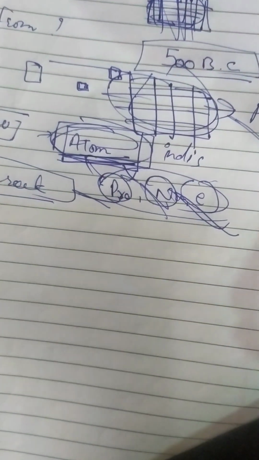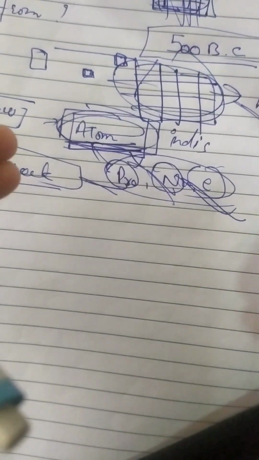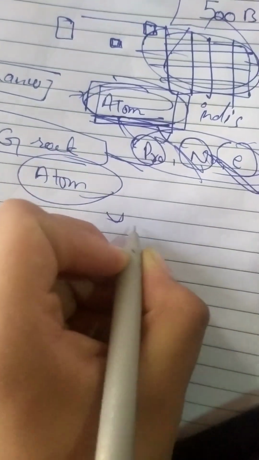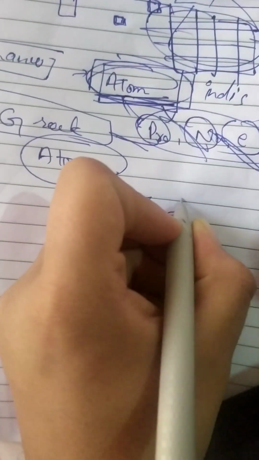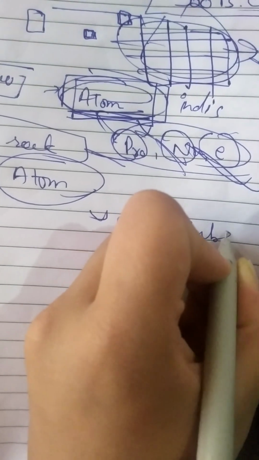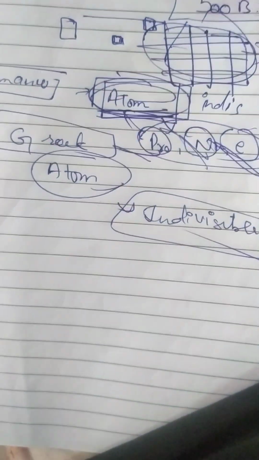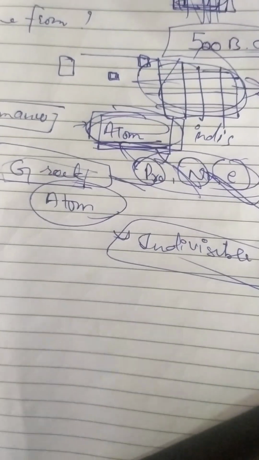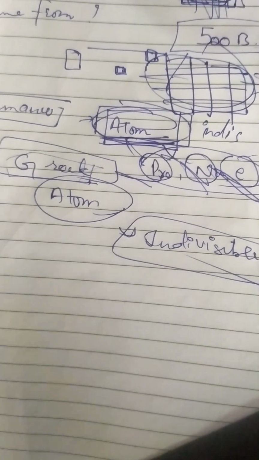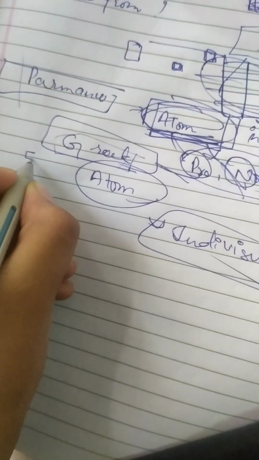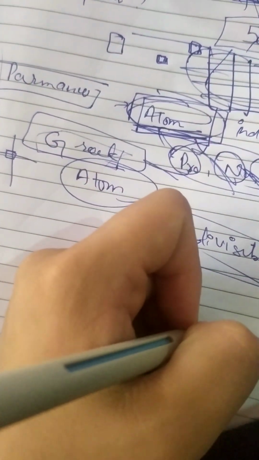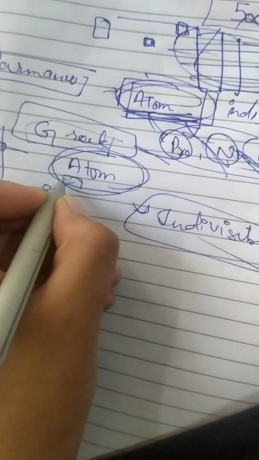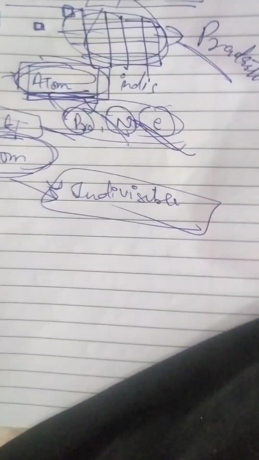So they named this indivisible particle atom, which literally means indivisible. Greek philosophers went on dividing the matter until they reached the particle that can't be divided further, and they named it atom.